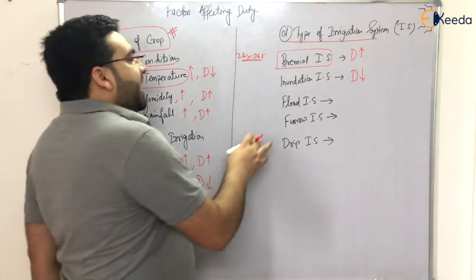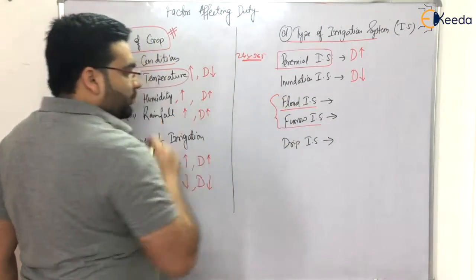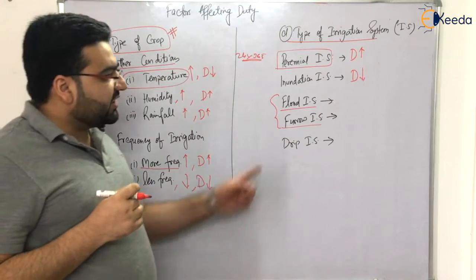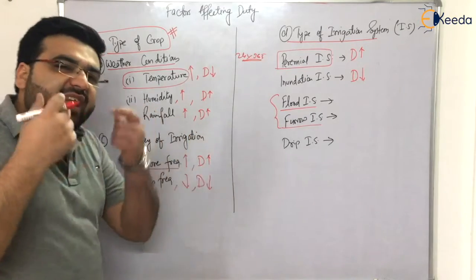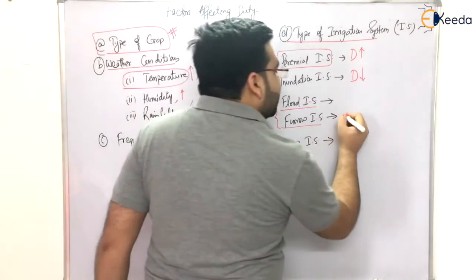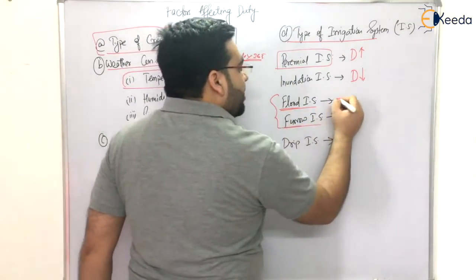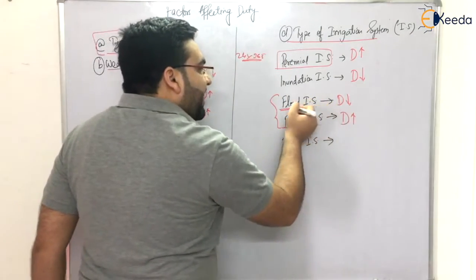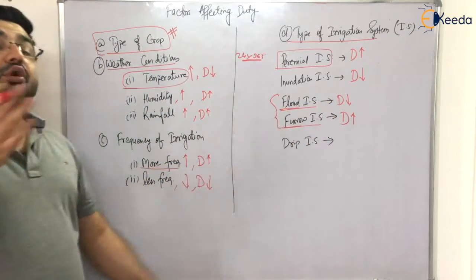Now, flood irrigation and furrow irrigation, let's compare these two. If you remember, when I discussed the furrow irrigation system, I told you that the evaporation losses in a furrow system are very negligible, very less. So if evaporation losses are very less, the duty will be high. So if you compare flood and furrow, the duty of furrow will be high, and the duty of flood irrigation will be less. Why? Because there will be a lot of evaporation losses.